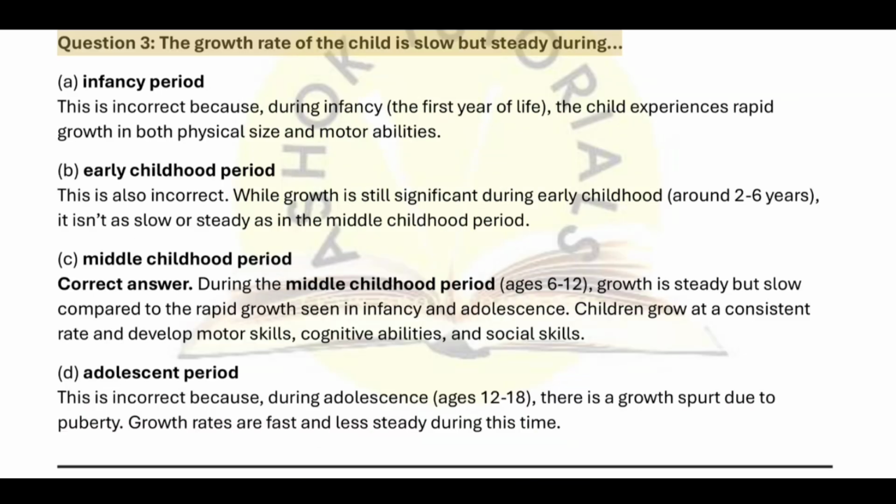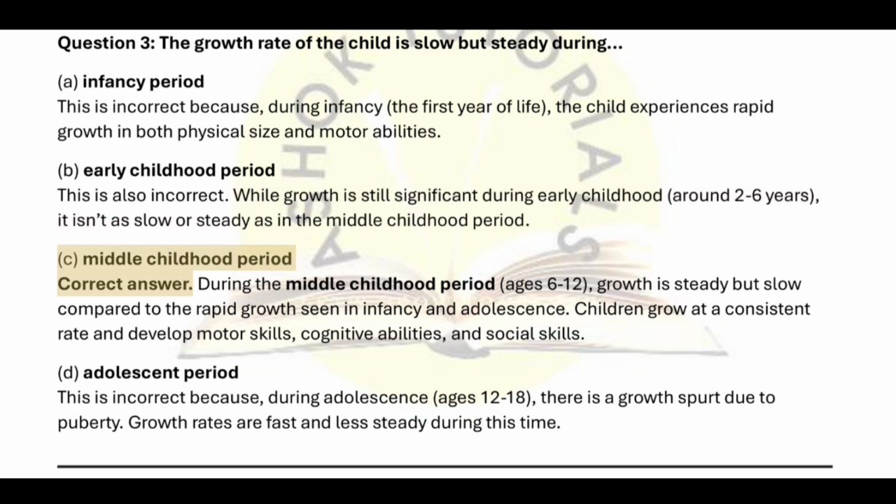Question 3. The growth rate of the child is slow but steady during A. Infancy period. This is incorrect because, during infancy, the first year of life, the child experiences rapid growth in both physical size and motor abilities. B. Early childhood period. This is also incorrect. While growth is still significant during early childhood, around 2 to 6 years, it isn't as slow or steady as in the middle childhood period.